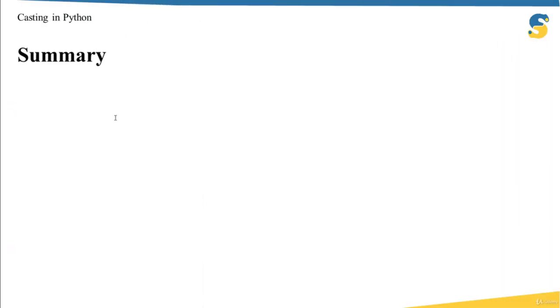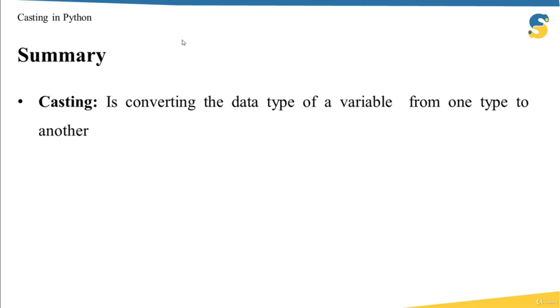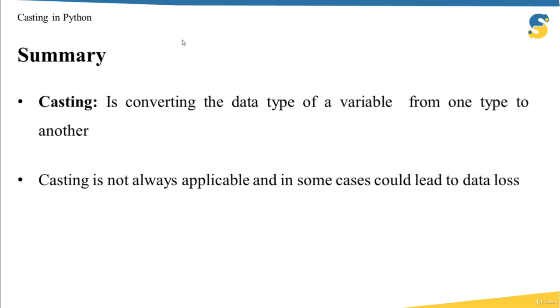Now let's recap what we have learned in this lecture. First of all, casting has been defined as a way to convert the data type of a variable from one type to another. And we said that before you use casting, you have to know that casting is not always applicable, and in some cases it could lead to data loss.